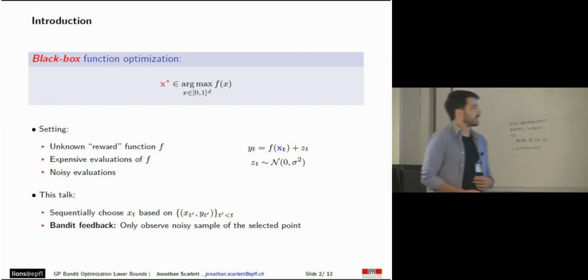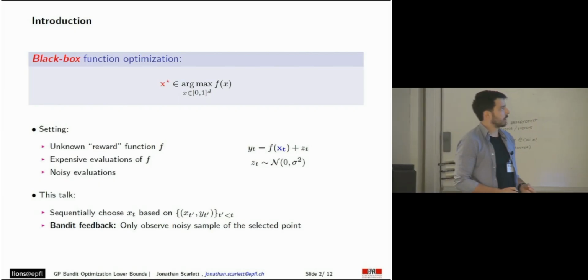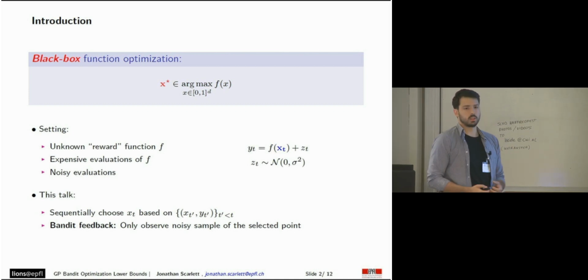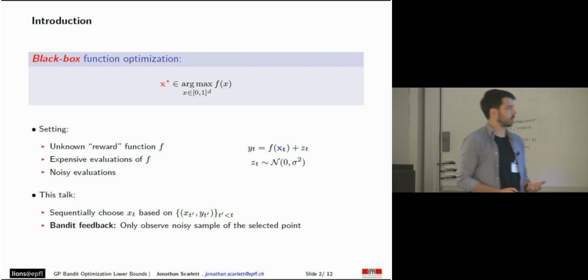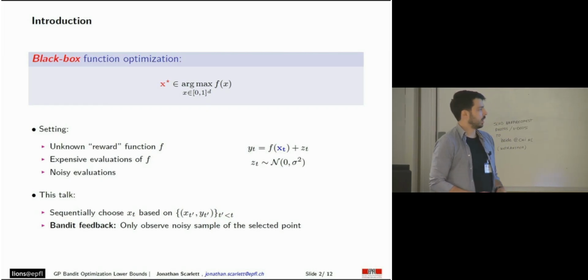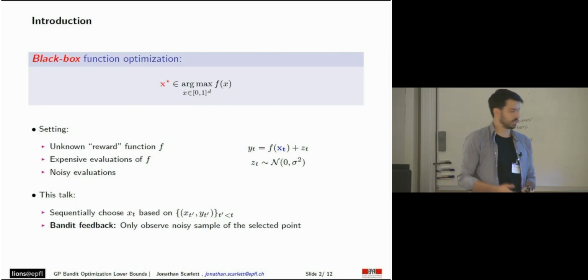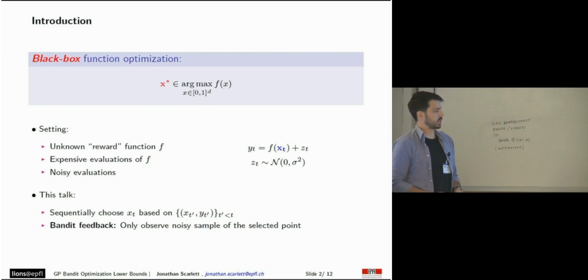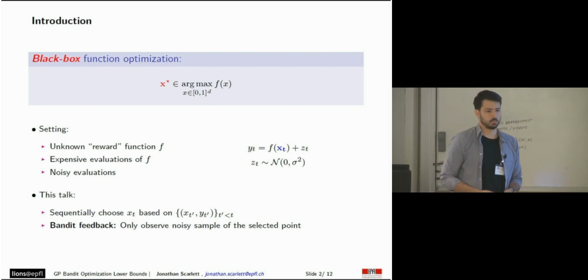In this work, we are basically interested in maximizing some unknown function f, which we assume is also expensive to evaluate. The only way we can learn about this function is through noisy evaluations. So basically, we can query the function at some x and observe a noisy observation y. In this particular work, we assume that the noise is Gaussian. We also assume a sequential setting, which means that at every time step t, we choose a point in the domain based on all our previous decisions and the corresponding observations. This also corresponds to the bandit feedback because we only observe a noisy sample of the selected point.